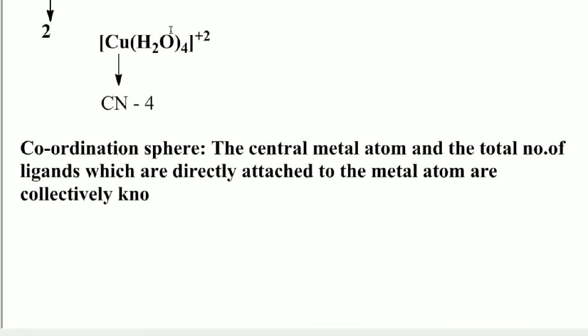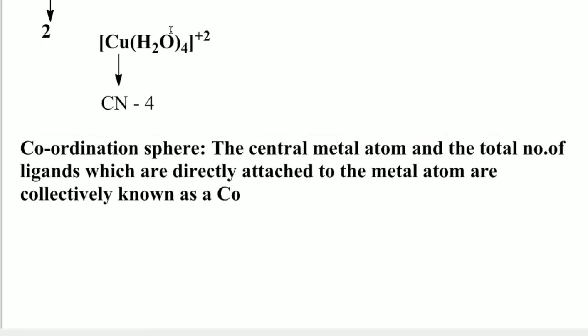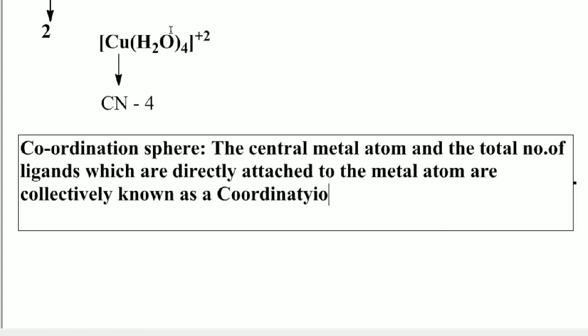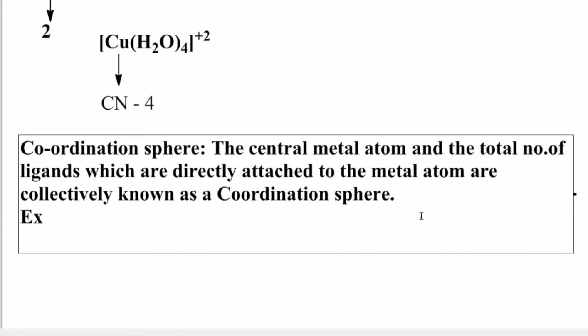Collectively known as a coordination sphere. Students, the central metal atom and the total number of ligands which are directly attached to the metal atom are collectively known as a coordination sphere. For example, students, you can easily understand if you take one example.